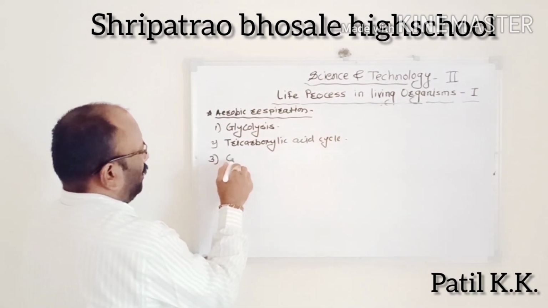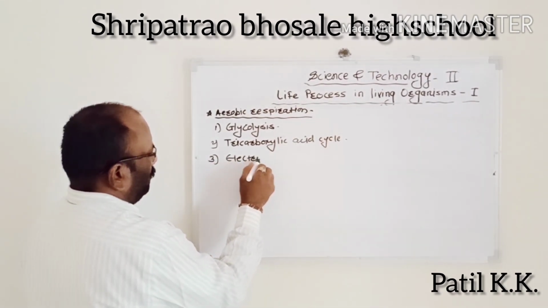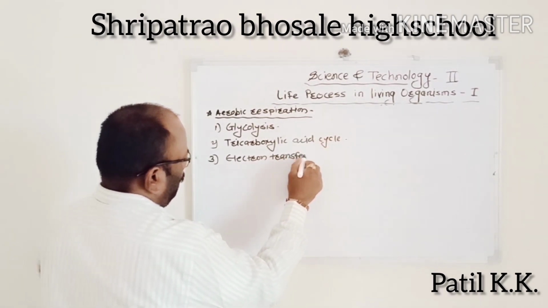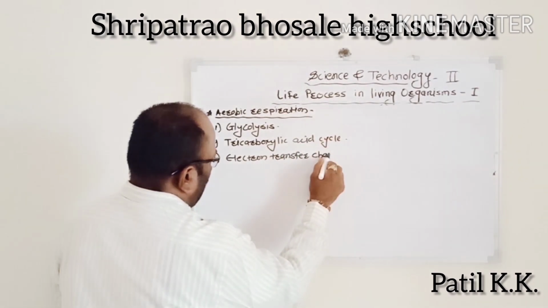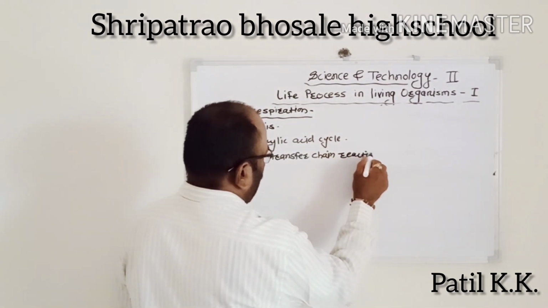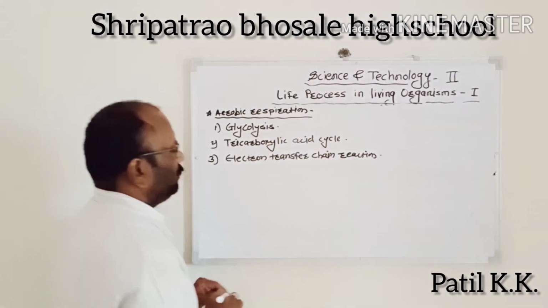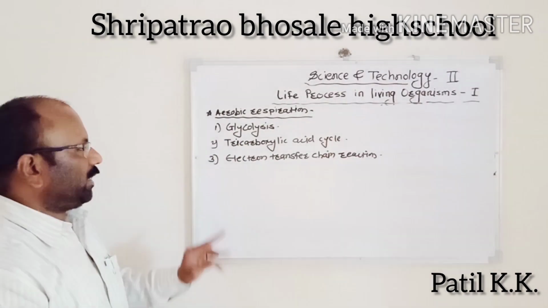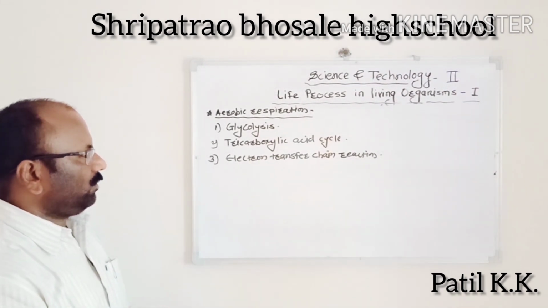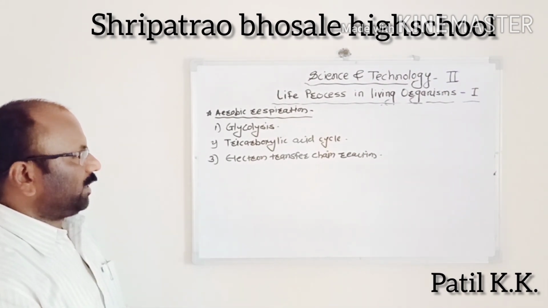And third, the electron transfer chain reaction.